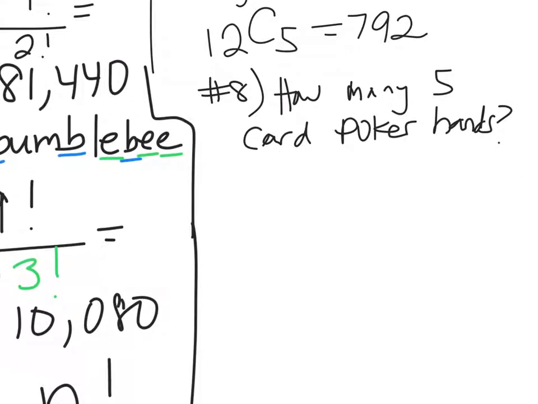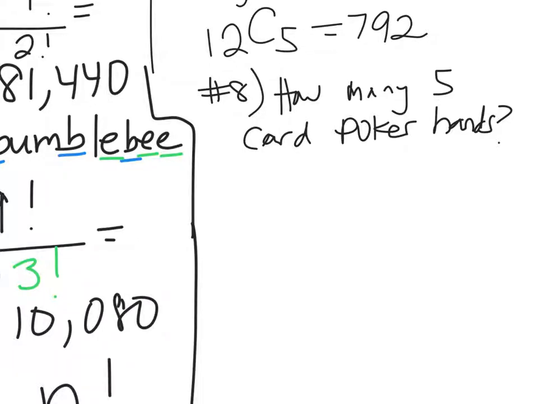So how many 5-card poker hands are there? Now, if I'm given 5 cards, and I decide just to rearrange them in my hand, do I have a different hand? No. It's still the same hand, right? So it's a group of cards. Order doesn't matter, what order I place them in my hand. If I move this one over here, I still have the same 5 cards. So that's why you would use C in this case, combinations.